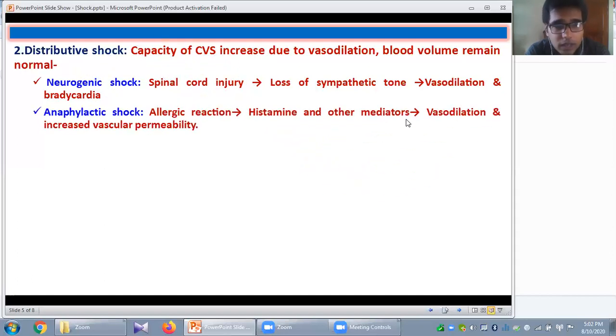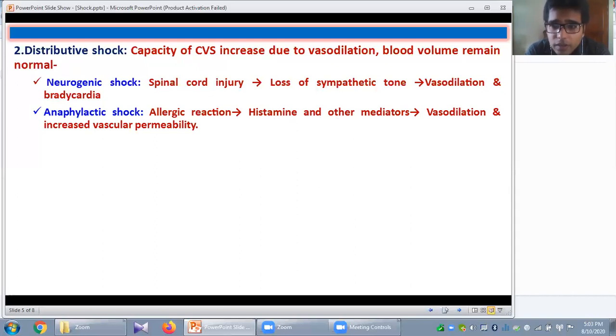Another very typical, very important example of distributive shock you will find in case of anaphylactic shock. Anaphylactic shock actually results from allergic reaction, or it is also called type 1 hypersensitivity reaction. So here you can see in case of type 1 hypersensitivity reaction or anaphylactic shock, there is increased secretion of histamine and other chemical mediators due to antigen antibody reaction. Now what will happen? This histamine and other mediators will cause vasodilatation and increase vascular permeability.